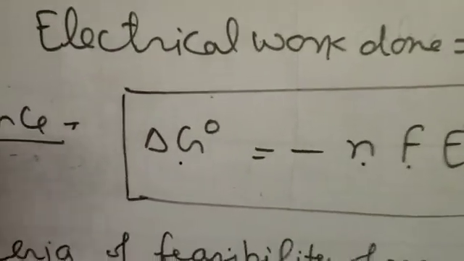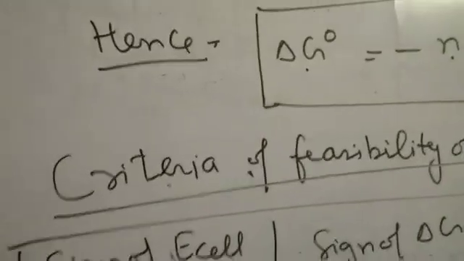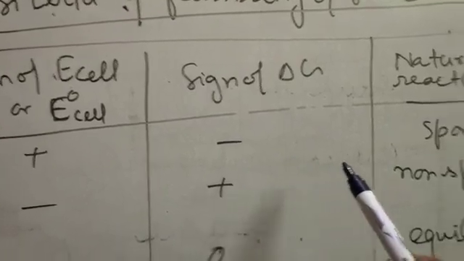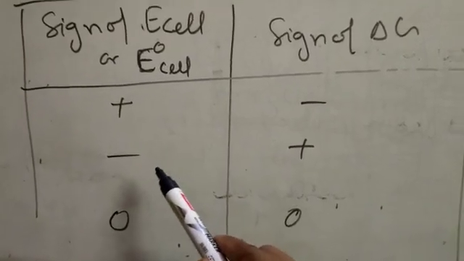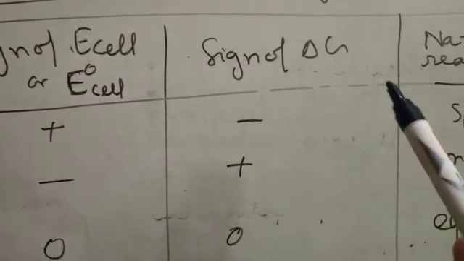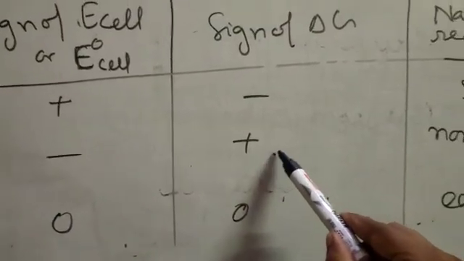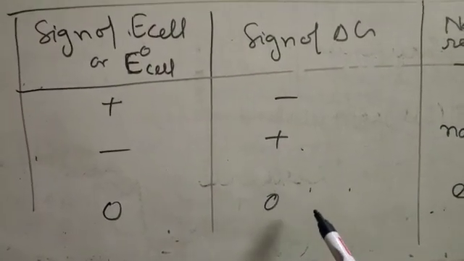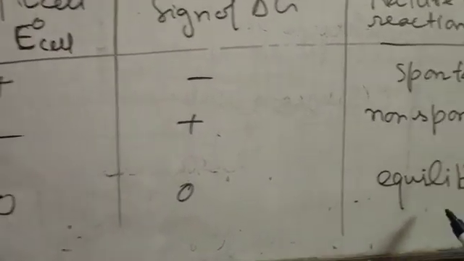And the criteria for whether the reaction is possible or not is this one. You will see here, if the sign of E naught of the cell becomes positive and delta G is negative, then the reaction is spontaneous. If E naught of the cell, the electrode potential of the cell, becomes negative while the sign of free energy delta G is positive, the reaction will be non-spontaneous, or you can say non-feasible. And if E naught of the cell and the Gibbs energy both are zero, then the reaction will be in the equilibrium state.